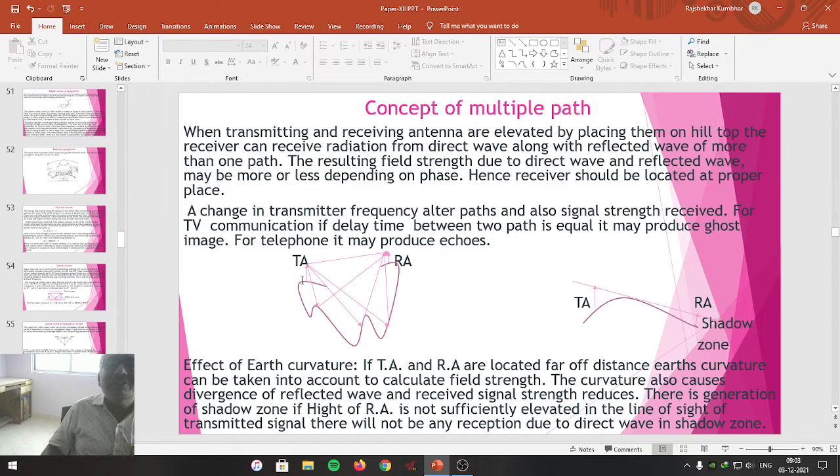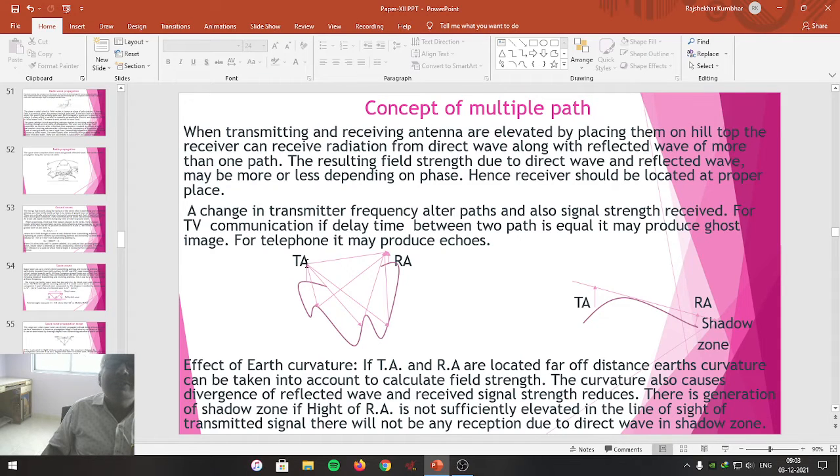Suppose this is our surface. This is a hilltop, and this is another hilltop. If the transmitting antenna is located here on one hilltop and the receiving antenna is located on the other hilltop, then if communication is taking place by means of a space wave, we know that a space wave communicates the signal by two components, one by means of a direct wave, which is represented here from the transmitting antenna towards the receiving antenna.